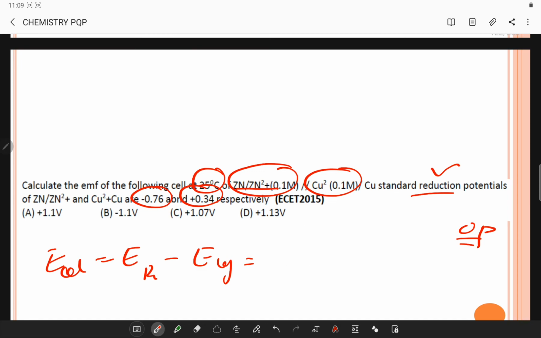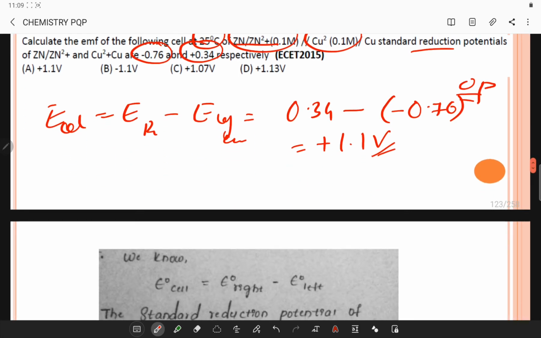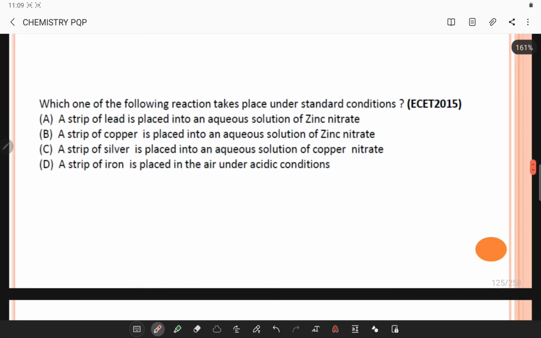The rightmost in this case is copper, whose value is 0.34, and the leftmost is zinc, whose value is minus 0.76. So I am taking a minus of minus, so it is plus 1.1 volt. You have an explanation for the same.